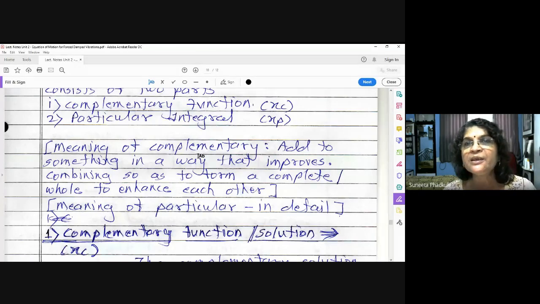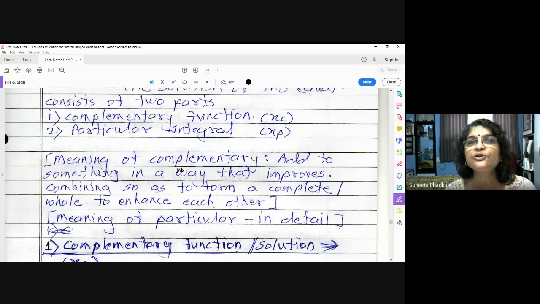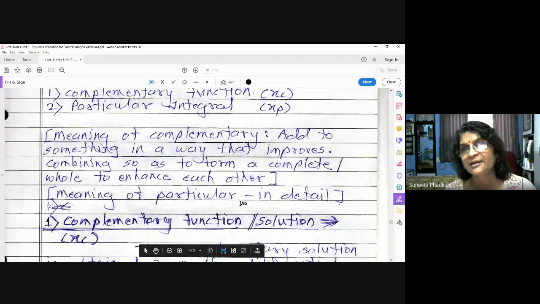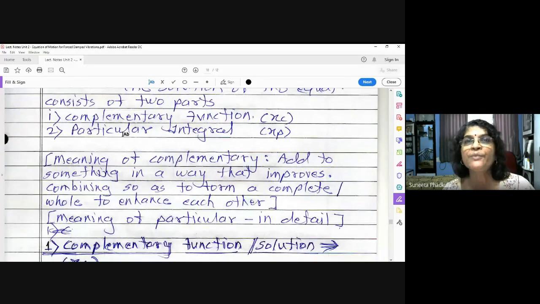Complementary means to add to something in a way that improves, or combining so as to form a complete whole solution, where the parts enhance each other. Okay, that means what? This is not the main solution, it is just complementary, a secondary part, you can say. The main solution is the particular integral. So what is the meaning of particular? Particular means in detail, which you are going to study. Particular means detail, and complementary means it is just an addition, you can say.